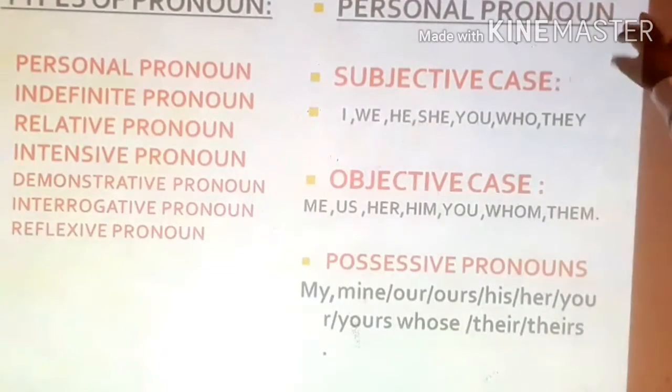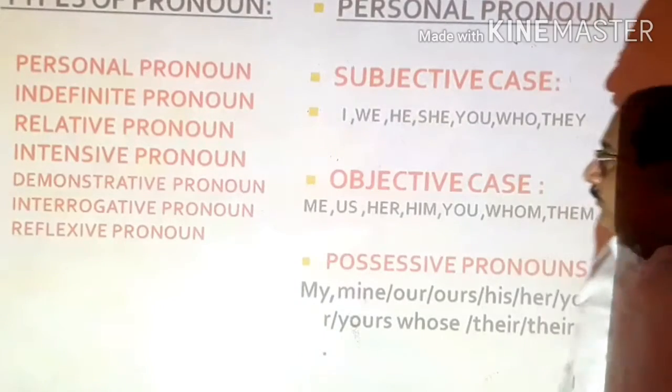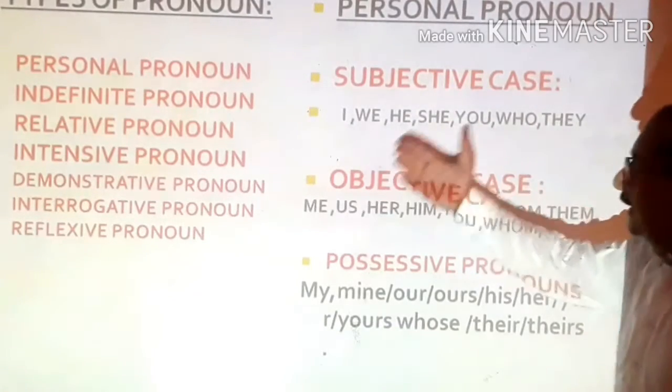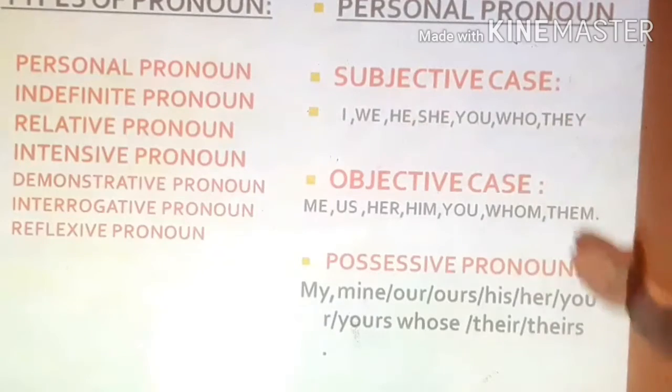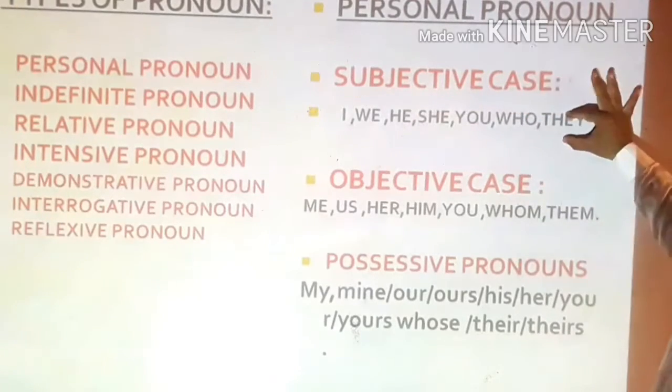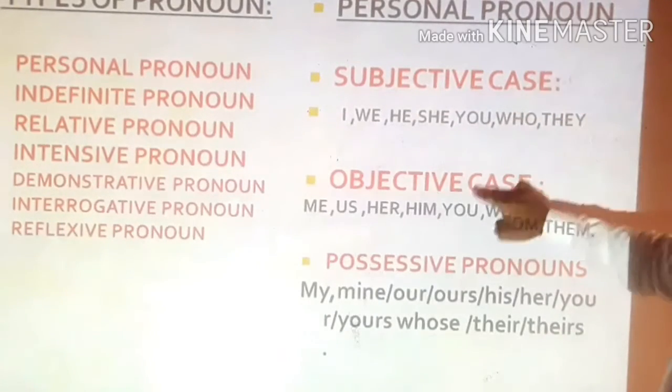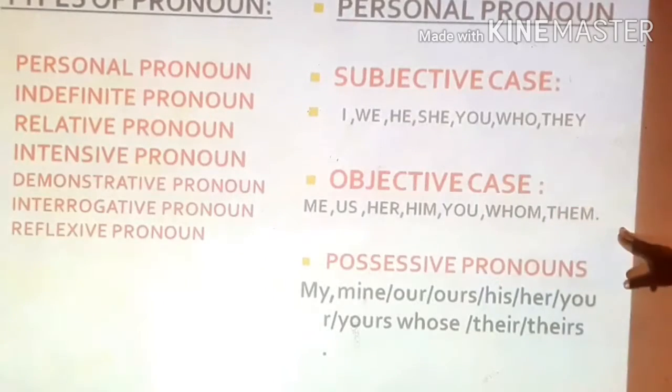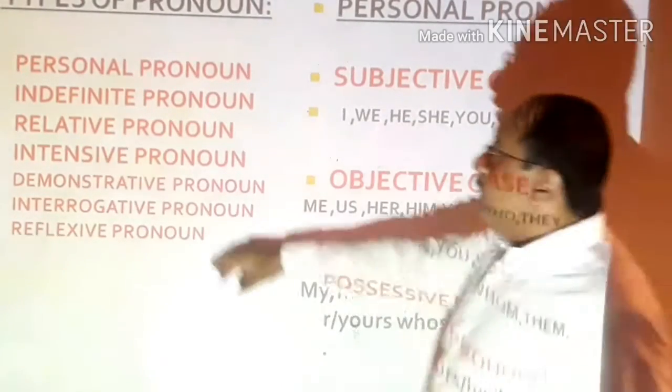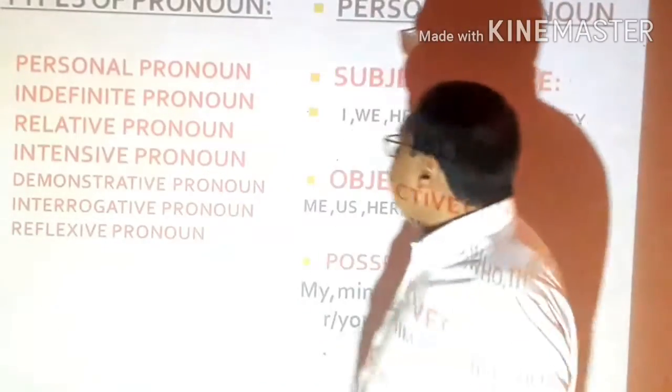So they are called personal pronouns. Everybody knows how to use I, how to use we, how to use he and she. So if they are used, they are called subjective case. If objective case, then these words will be used, and if possessive case, these words will be used. This is called the personal pronoun.